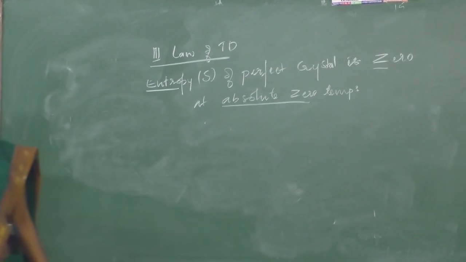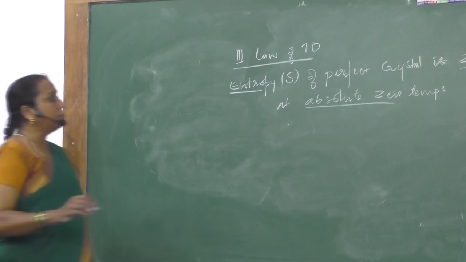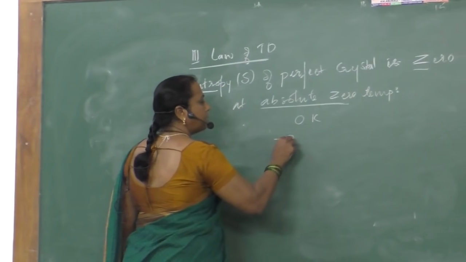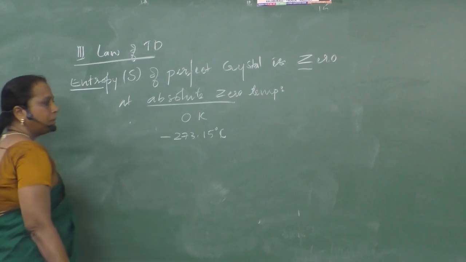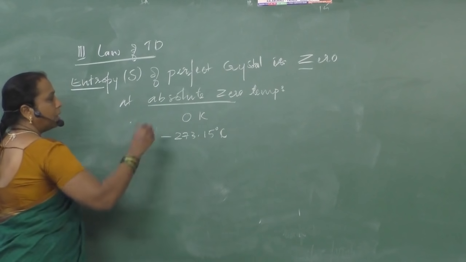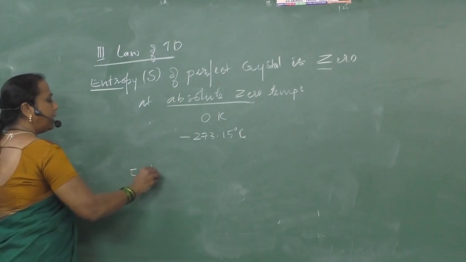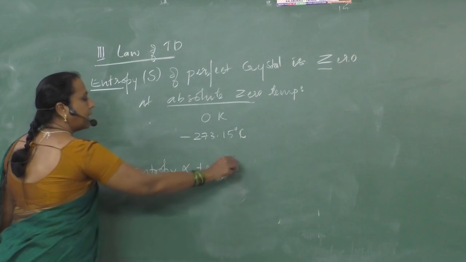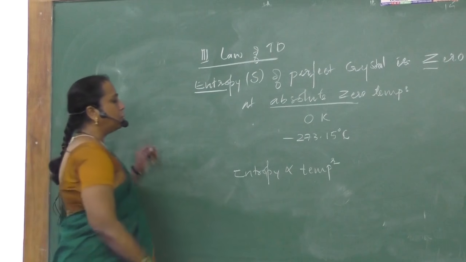But we all use solids at normal, atmospheric temperature. Absolute 0 means 0 Kelvin, or minus 273.15 degrees Celsius. If the temperature increases from 0 Kelvin, what happens? Entropy also increases. We all know entropy is directly proportional to absolute temperature. As the temperature increases, entropy increases.